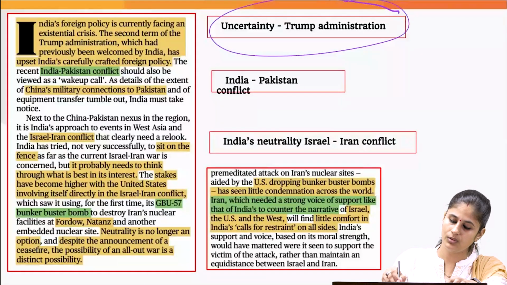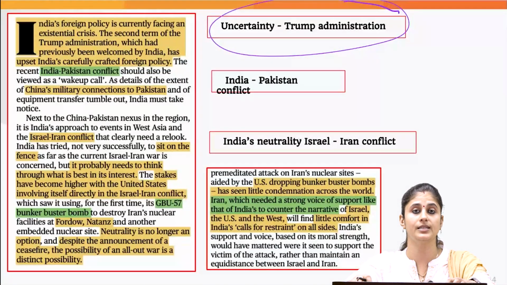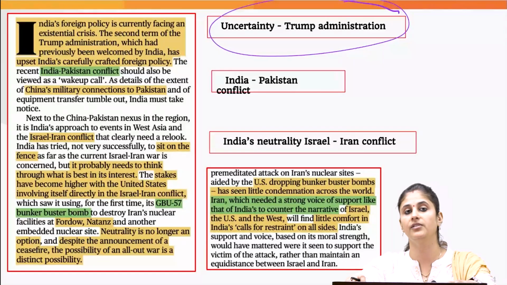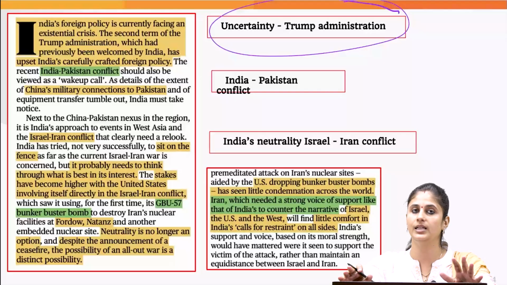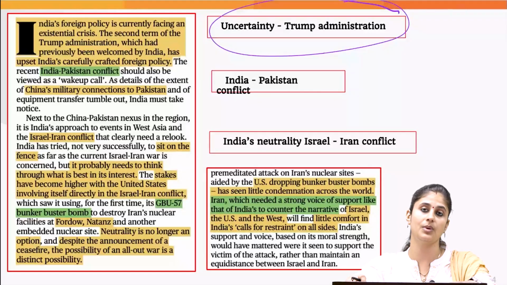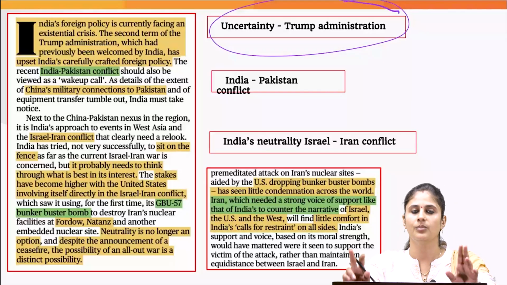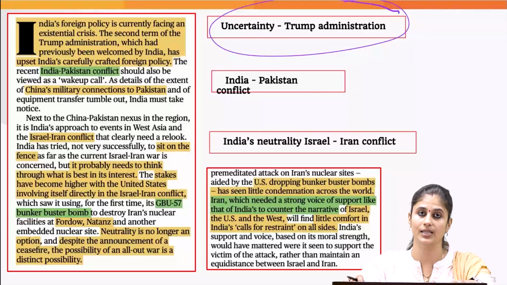The writer is talking about the uncertainty which the Trump administration has created because of the whole reciprocal tariff issue, which is going to negatively impact India's trade with the USA. In this backdrop of reciprocal tariffs, which would come into effect from 9th July, we are making all our efforts to crack a trade deal with the USA. But the USA is demanding enhanced market access for genetically modified maize and genetically modified soybean, which is going to negatively impact our agriculture sector. This is the challenge we are witnessing with Trump, because he is guided by the idea of Make America Great Again.